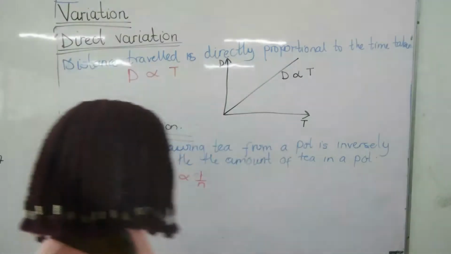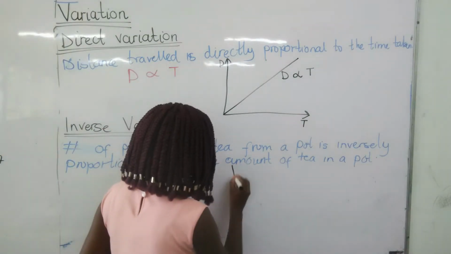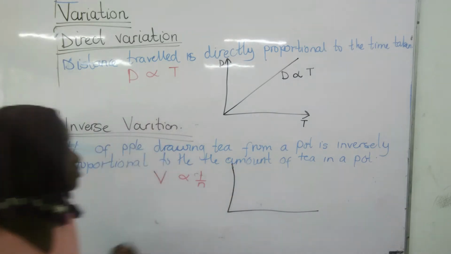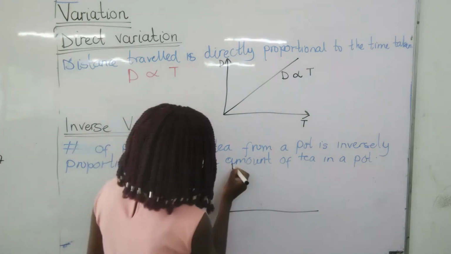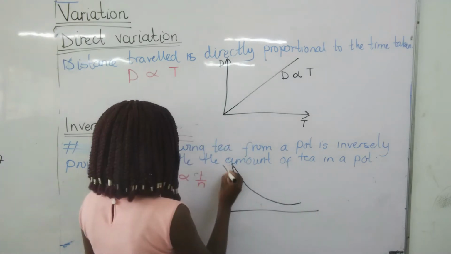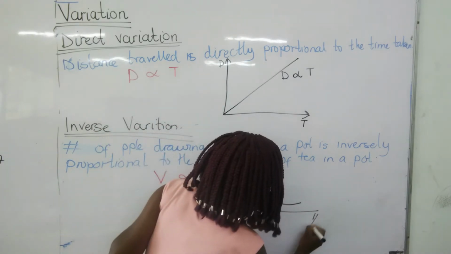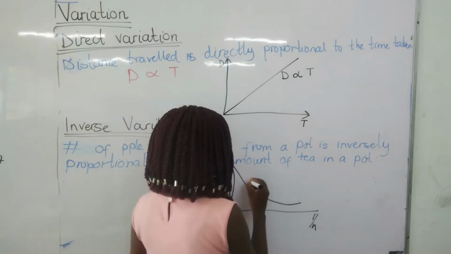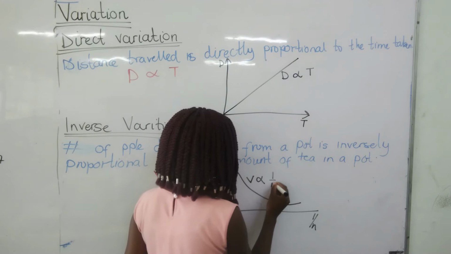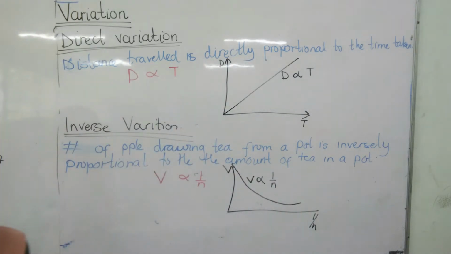Now the graph for this part would be the inversely proportional. So we have our V here with our 1 over N here, and our V is inversely proportional to N. So this is how it's gonna be.